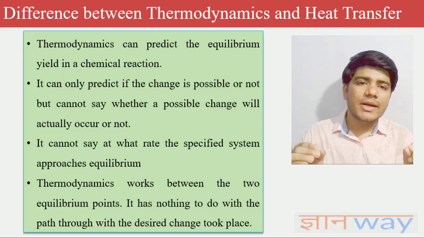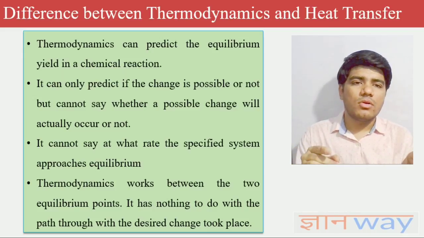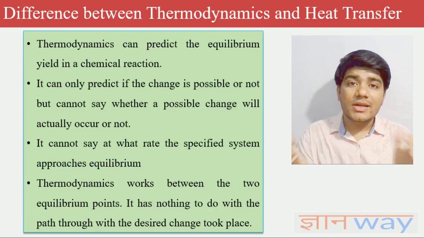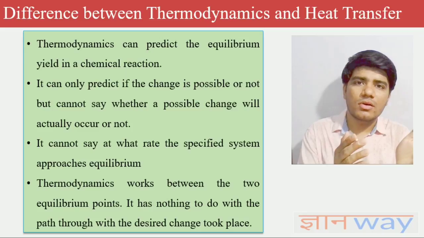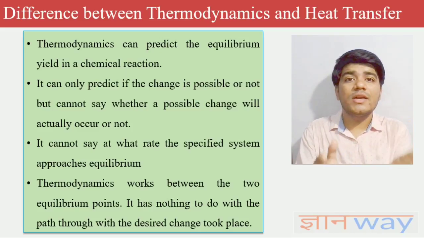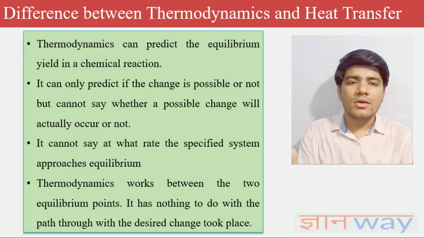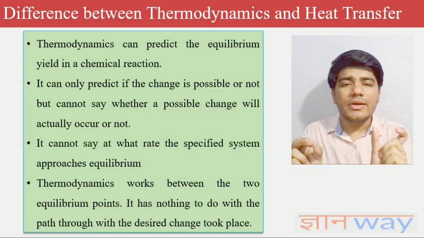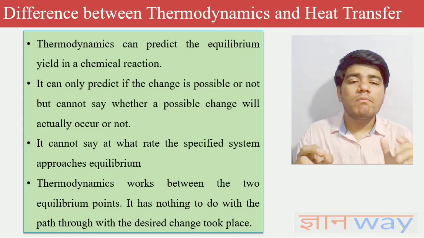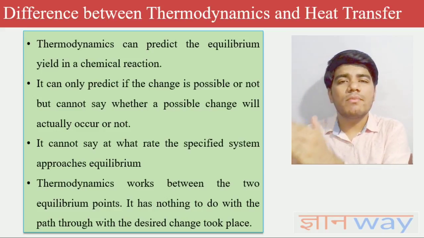It can only predict if the change is possible or not, but it cannot say whether it will actually occur or not. It can say if heat can transfer or not, but it cannot say if it will actually transfer or not. It cannot say the rate at which the specified system approaches equilibrium. Thermodynamics works between two equilibrium points. It has nothing to do with the path through which the desired change is taking place.